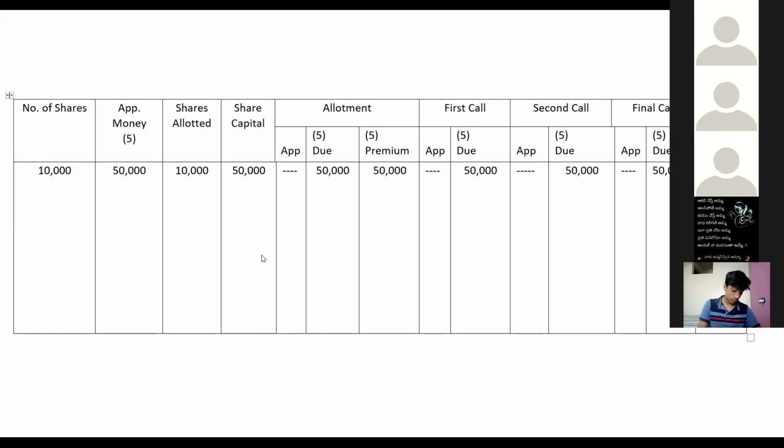So now we'll go for the general entries. The first general entry will be the bank receiving application money: Bank account debit to share application money. After receiving the application money, it should be transferred to share capital: share application money account debit to share capital. Up to share capital, we have done the general entries. Now next coming to allotment. How much is allotment? Any doubt?